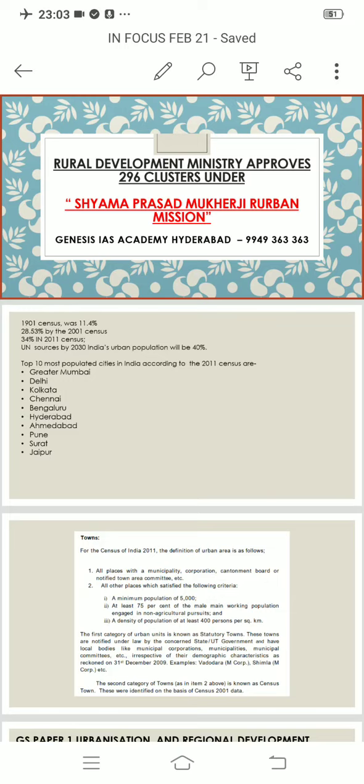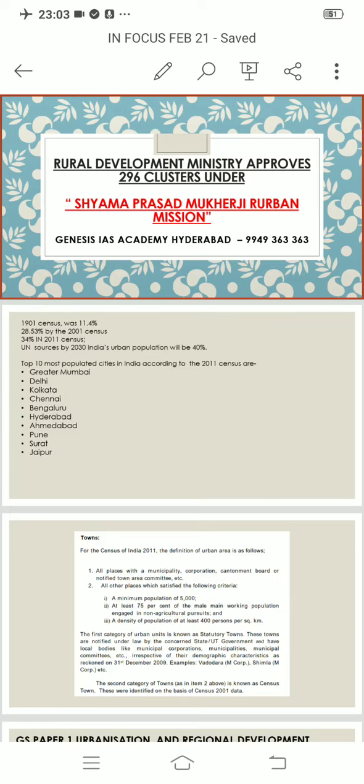Now if you look at the census, this idea should be kept in mind for every answer with regard to urbanization, because this gives the examiner an idea that you are following the topic well. So in 1901, the urbanization in India according to the census was 11%. It became 28.53% in the 2001 census, and in the 2011 census approximately 34% of the population lives in urban areas in India.